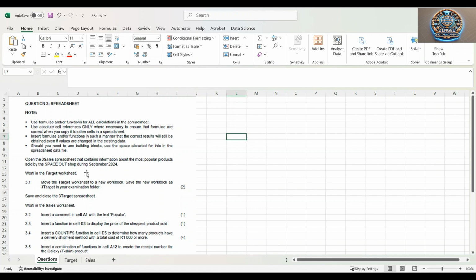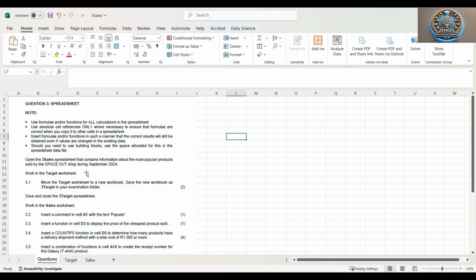We're going to be looking at a data file that is also in the question, which we're told to download. Before your exam, you'll get the download file, and you need to do the steps in order to get to this Excel file. The next instruction says, should you need to use building blocks, use the space allocated for this in the spreadsheet data file.